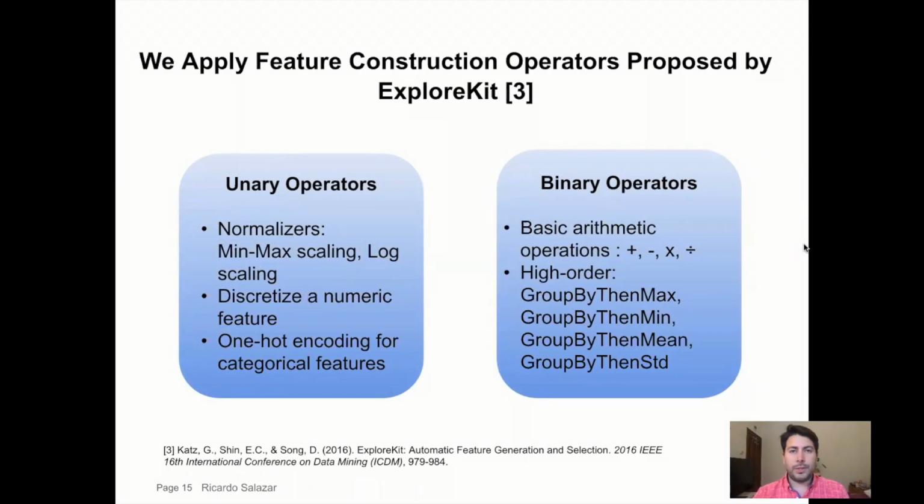To construct new features, we apply feature construction operators proposed originally by ExploreKit. The idea is to recursively apply unary and binary operators to get new constructed features. In the unary operators, we have normalizers, such as min-max scaling or log scaling. We also discretize numerical features and apply one-hot encoding transformation for categorical features. In the binary operators, we have the basic arithmetic operators, and we also have high-order aggregators.